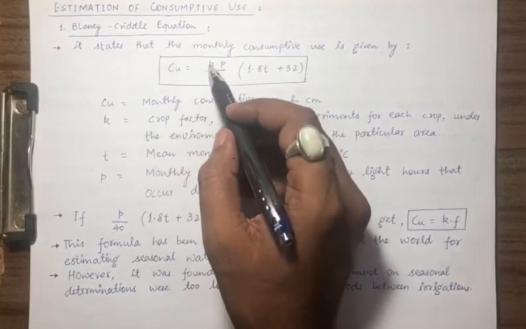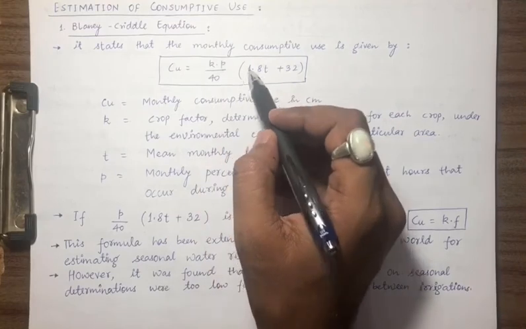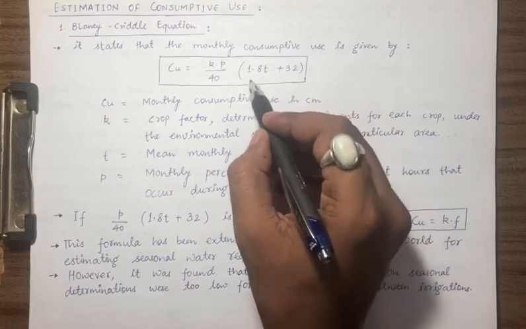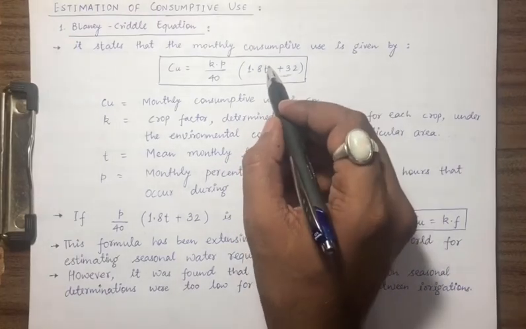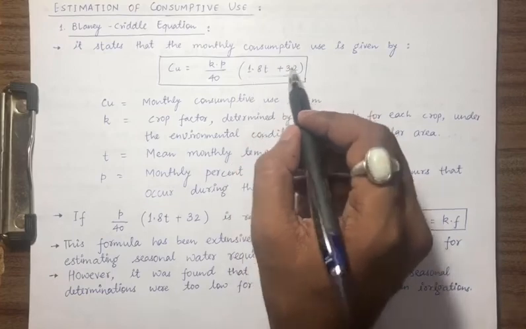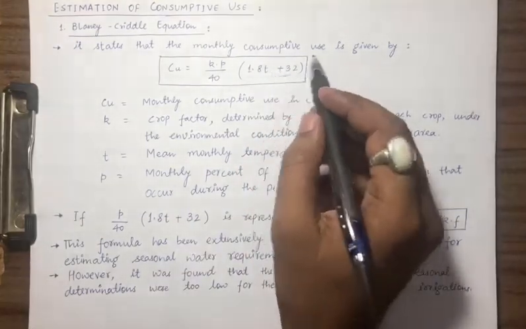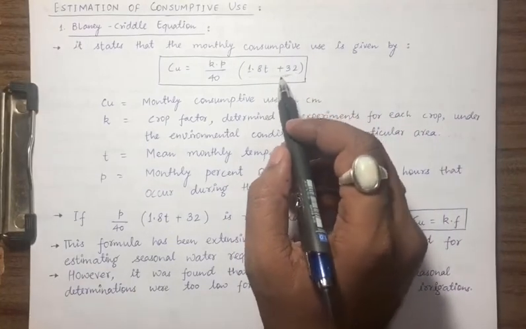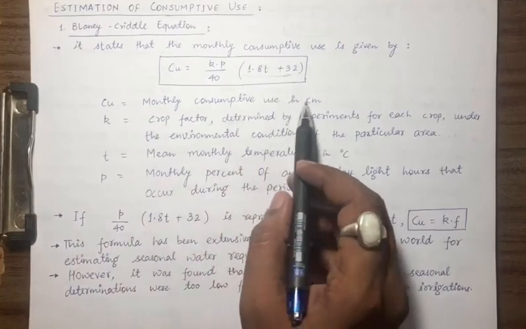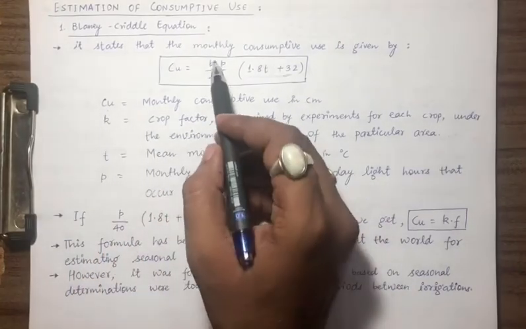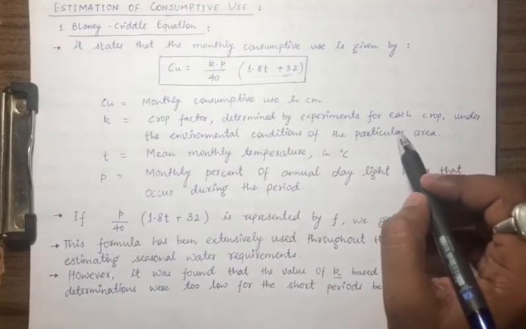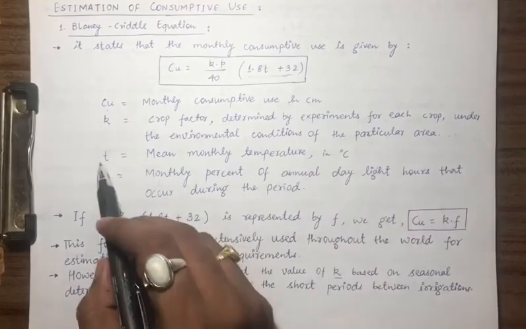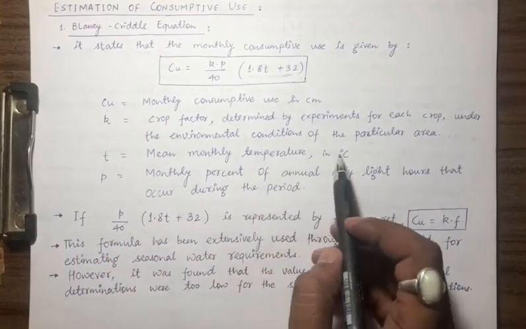So Cu is given by K multiplied by P upon 40, and this whole is multiplied by 1.8 T plus 32. If T is temperature, this is the temperature in Fahrenheit. You can just see this simple formula, the correlation between temperature in degrees Celsius and temperature in Fahrenheit. Cu is the monthly consumptive use in centimeter. K is the crop factor, a factor determined by experiments for each crop under the environmental conditions of the particular area. T is the mean monthly temperature in degrees Celsius.